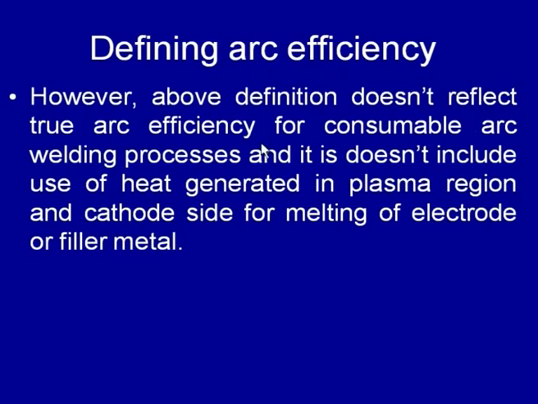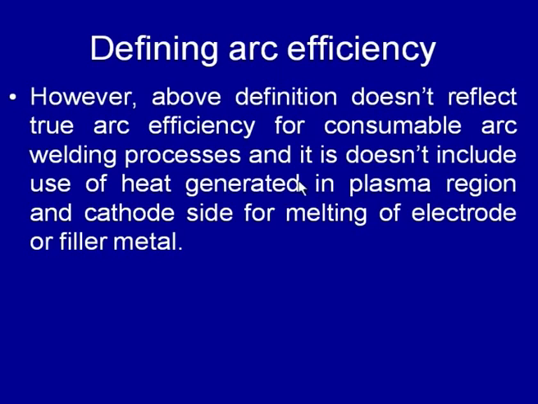However, the above definition does not reflect the true arc efficiency for the consumable arc welding process, because it does not include the use of heat generated in the plasma region. This is one, and the heat generated in the cathode side is used for melting of the electrode or melting of the filler material. So, in consumable arc welding process, heat generated in the arc region is also used for melting of the filler metal or the electrode, as well as a part of the heat generated in the plasma zone is also used in development of the weld joint.